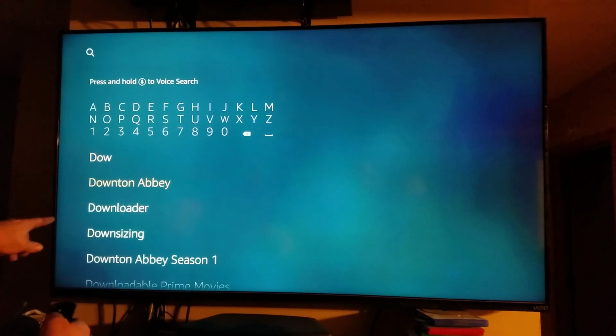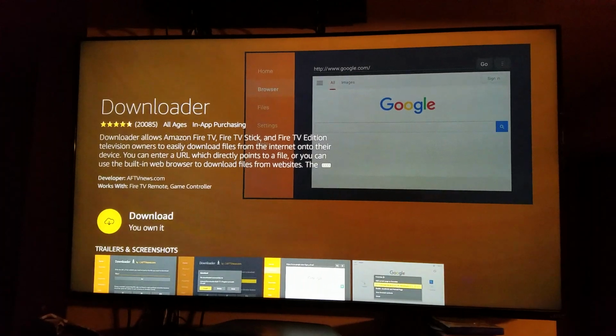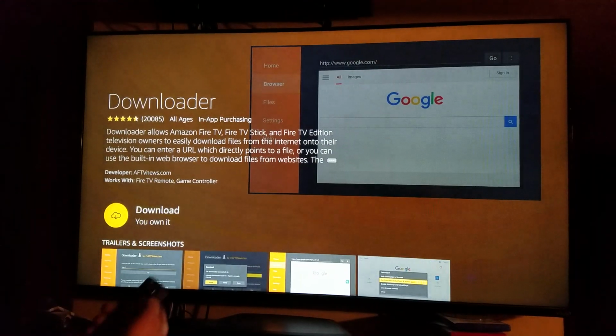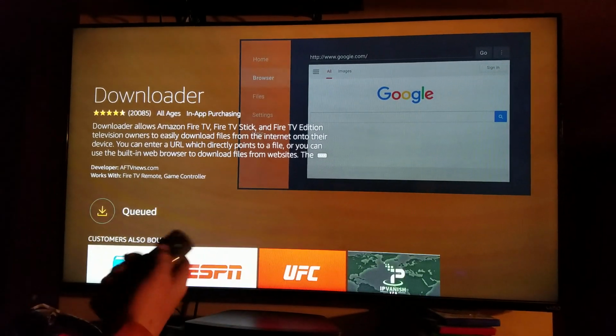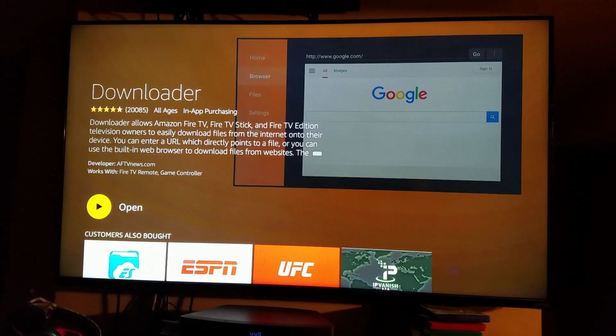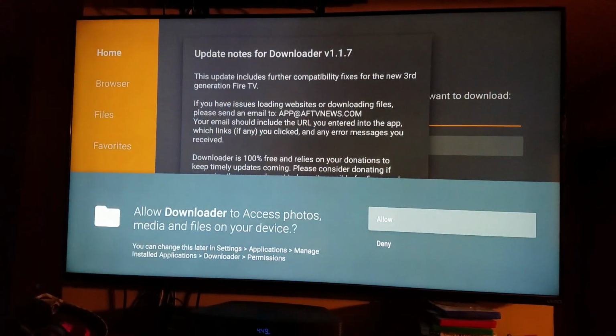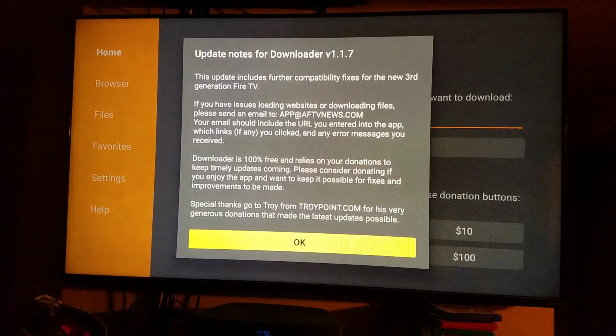And pull it up. On that, it says I already own it, but it'll say install there. You click on it until you download, install. Go to open. And just allow it.